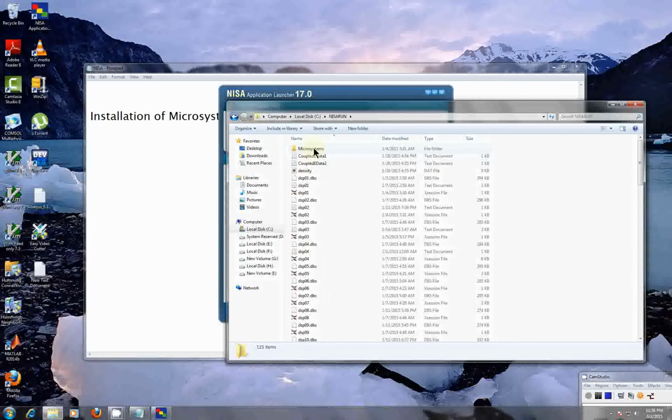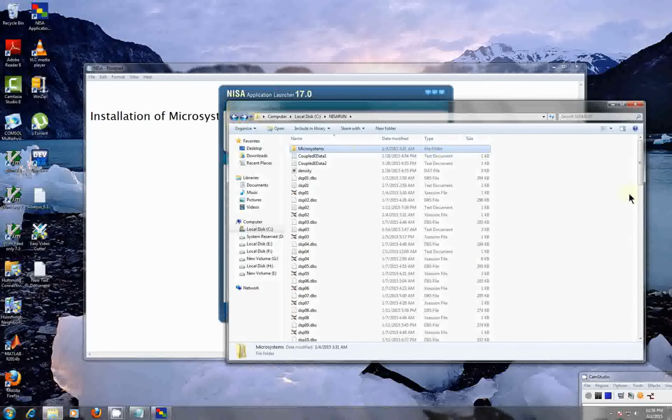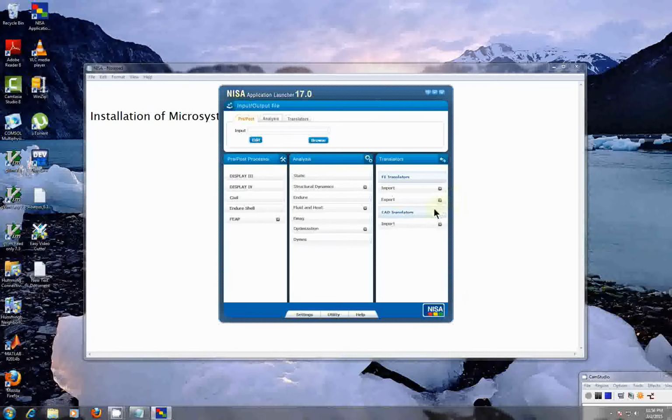So you can see the folder structure. This is Microsystems, error files, results, status. So it has already created the folders and we are done with the installation.